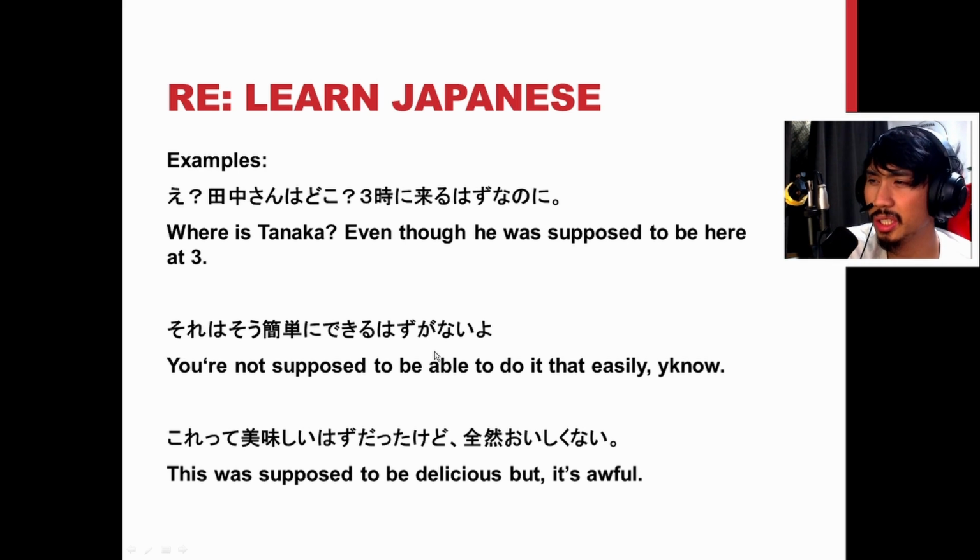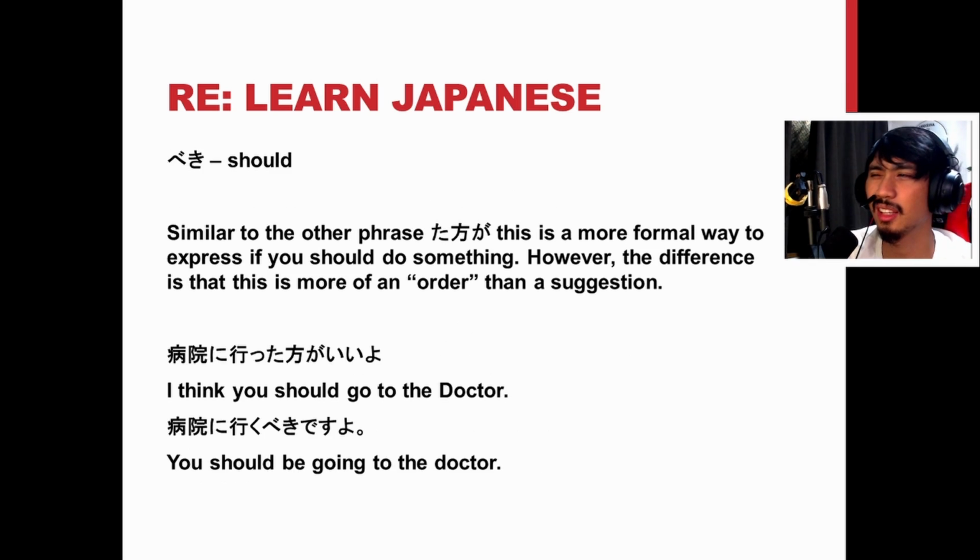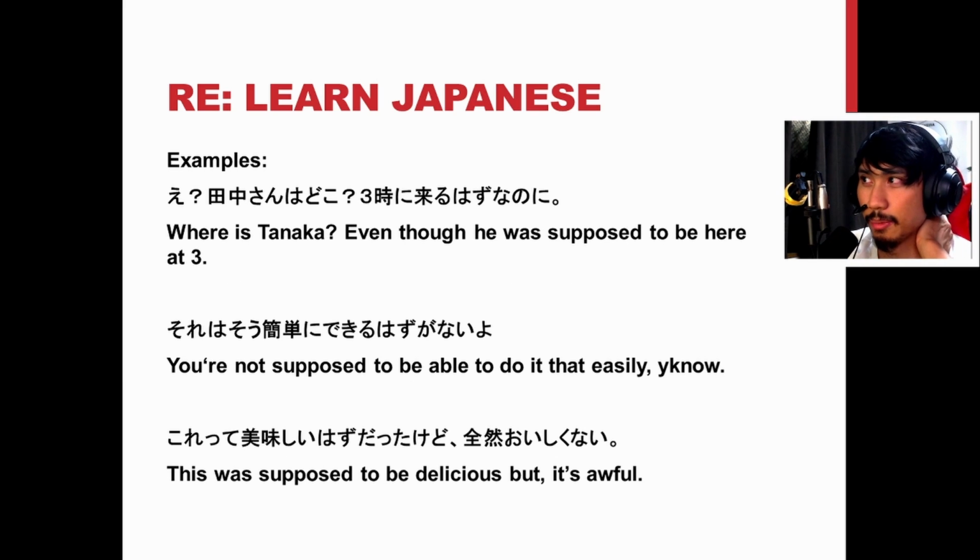これって美味しいはずだったけど、全然美味しくない. So this was supposed to be delicious, but it's not delicious at all, right? It's not how it's supposed to be. So it's not meeting up to your expectations. That's why 美味しいはずだったけど, it was supposed to be delicious, but it is not. So it's a little bit different from nanoni, but it still means the same thing.